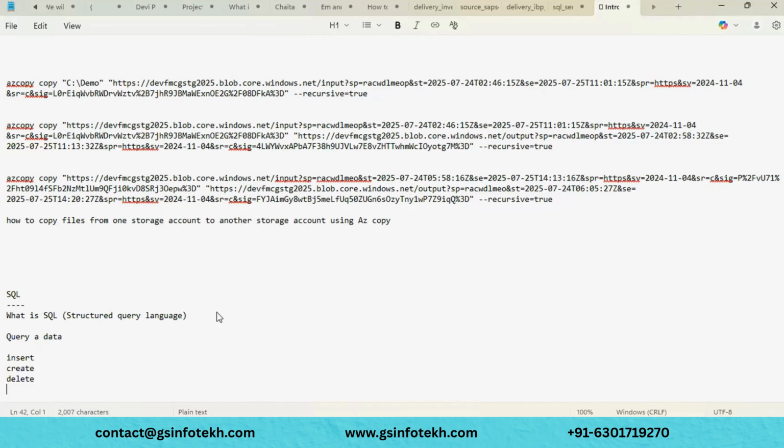This is something like a standardized language. SQL is a standardized language. Not only here, it will be used in MySQL databases and PostgreSQL databases, and on the Oracle side and SQL Server side. In so many databases, these SQL queries will be used. These queries are executed against the data, on top of the databases. And this is quite interesting, we can learn SQL very easily. We will see how SQL works.